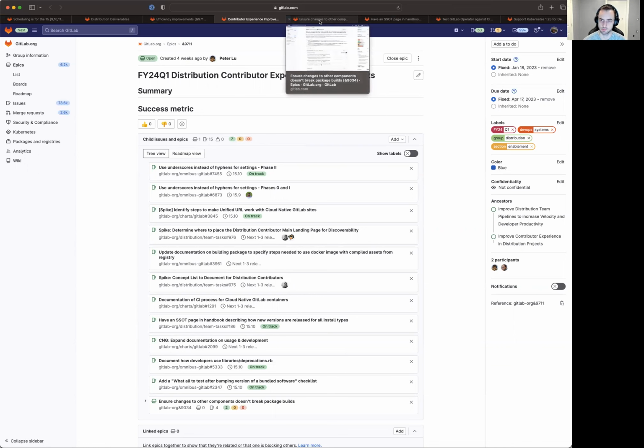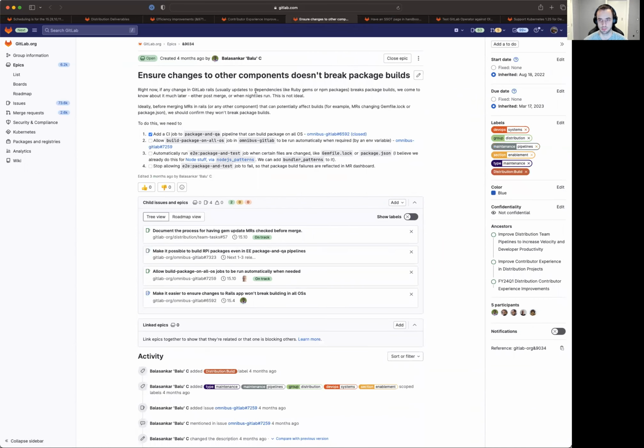Moving on to specific contributor experience items, I did want to call out what we're working on this milestone. One here is ensure changes to other components don't break package builds. This is very important. If someone comes in and wants to make a change to something that we're doing here in distribution, it could break what we're doing in our package builds. Obviously that's not a great experience and leads to questions coming to our team when someone wants to contribute to our packages. So we want to improve that experience. This is a great issue to be working towards.